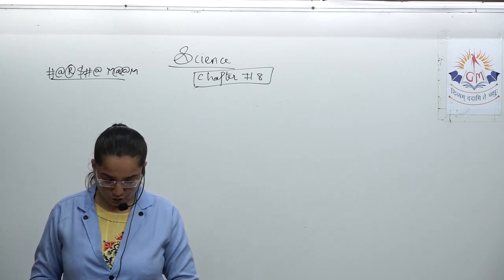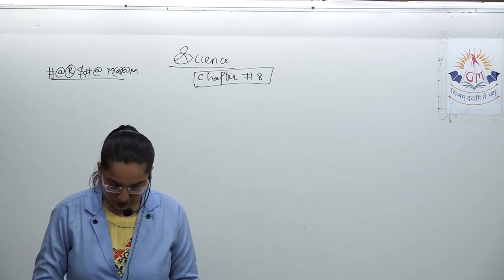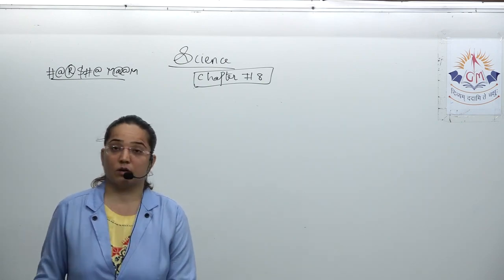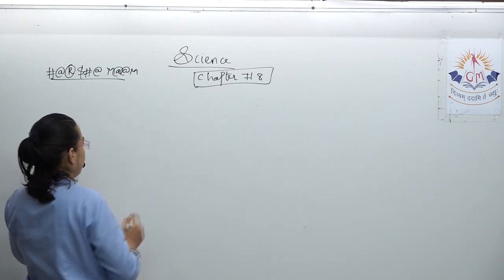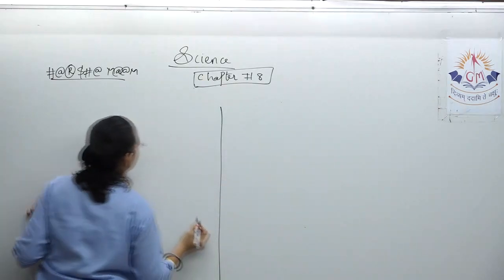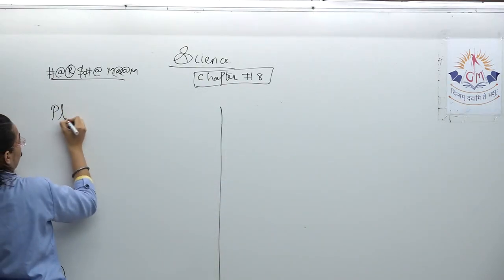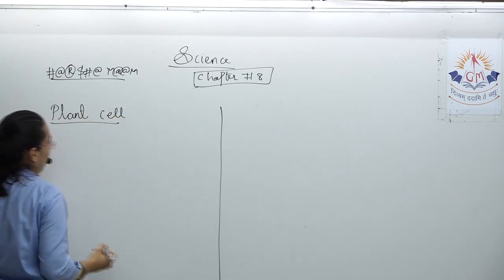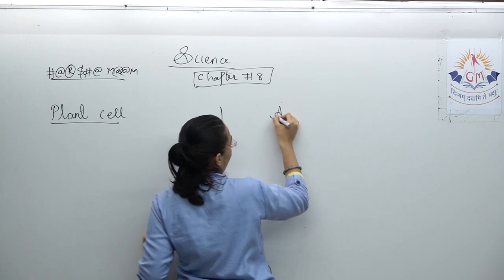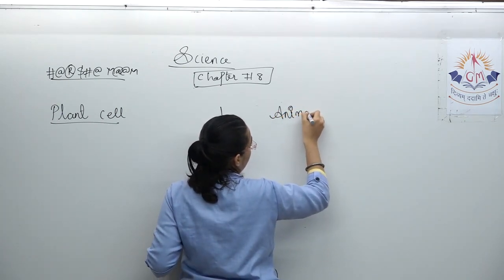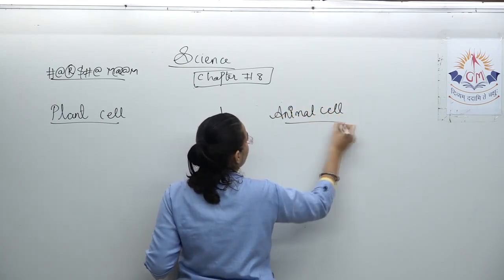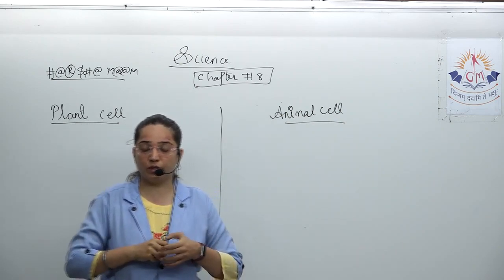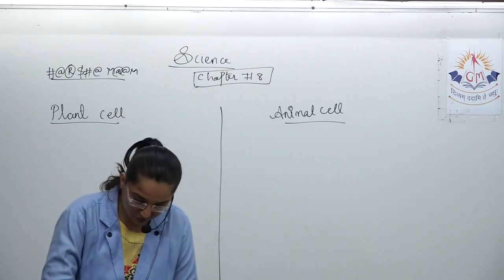They have a few differences and a few similarities. This is about plant cell and animal cell. We will also see their diagrams in one of our lectures. But first, let us continue with the given content.